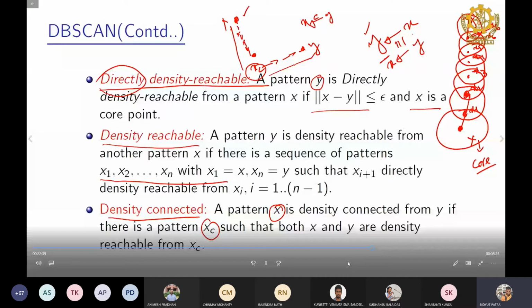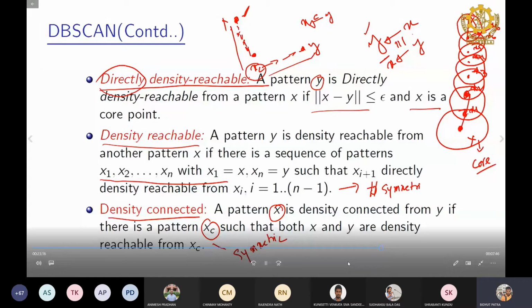Then we will say x is density connected from y. But similarly, we can say y is density connected from x, because in the same way there should be an xc from where both points are density connected. So this relation is symmetric, not this one. So this is not symmetric, but this is symmetric.